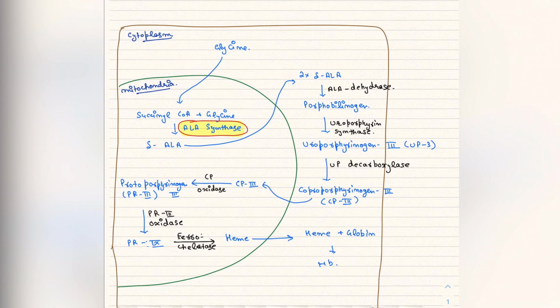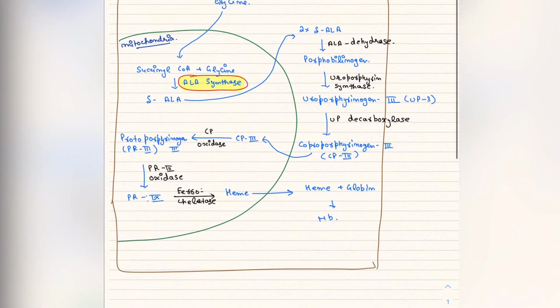On porphobilinogen, uroporphyrinogen synthase will act and form the uroporphyrinogen 3. Then uroporphyrinogen decarboxylase will act and form the coproporphyrinogen 3. Then this goes back into the mitochondria, and in this oxidase will act and form the protoporphyrinogen 3. Then protoporphyrinogen oxidase will act and form the protoporphyrinogen 9. Then ferrochelatase is going to act on it.